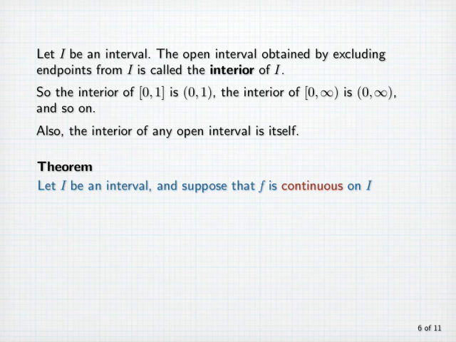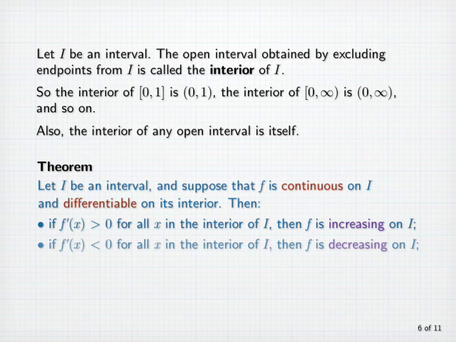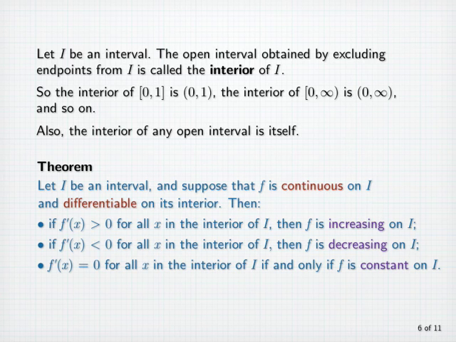Let I be an interval, and suppose that f is continuous on I and differentiable on its interior. Then, if f prime of x is positive for all x in the interior of I, then f is increasing on I. If f prime of x is negative for all x in the interior of I, then f is decreasing on I. f prime of x equals 0 for all x in the interior of I if and only if f is constant on I. Let's look at a proof of this result.